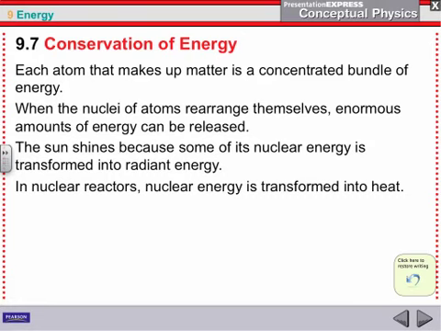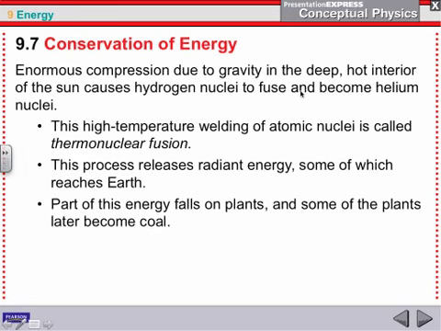And we can think of atoms too when we're talking about it. So atoms are matter. We have these bundles of concentrated energy. And these atoms want to arrange themselves in a certain way. And if we rearrange those things, it either takes energy or we get energy out of it. For example, the sun rearranges hydrogen. It takes hydrogen, fuses two hydrogens together into helium, and that nuclear energy gives off a lot of heat, and that's where all the energy from the sun comes from. So we have that nuclear fusion.